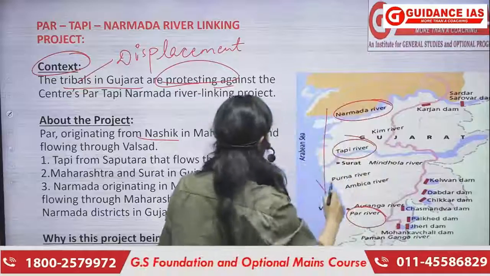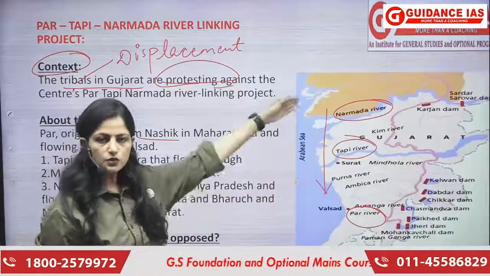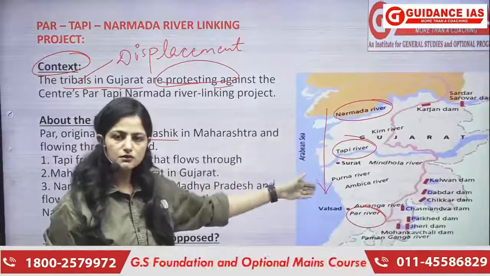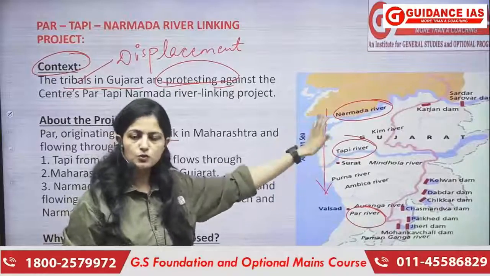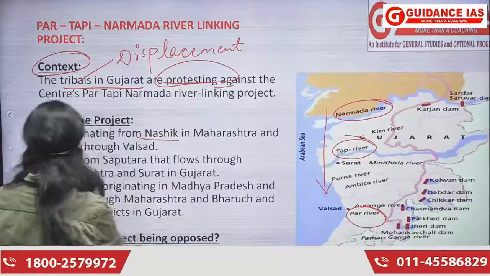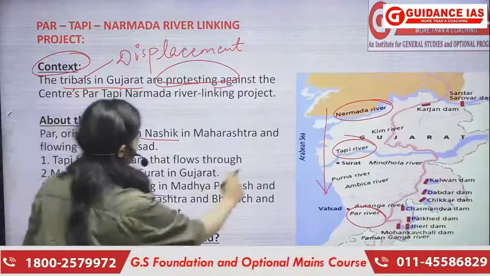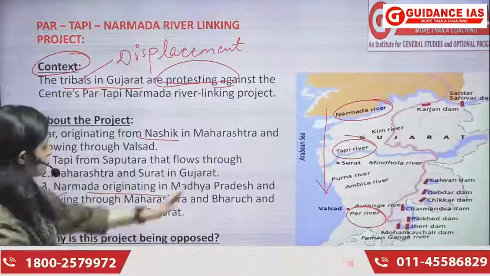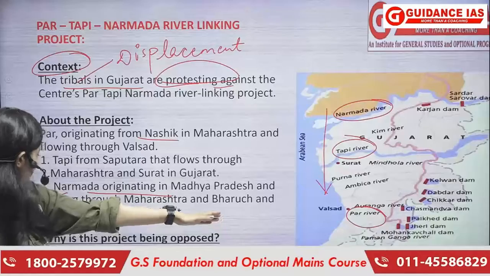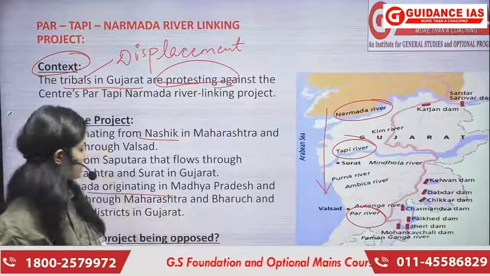You can also remember their order. You never know, UPSC can ask you to arrange the rivers from north to south or east to west. So you must remember the order as well, right? So Narmada, which originates in Madhya Pradesh and it flows through Maharashtra, Bharuch, and then Gujarat. Okay.